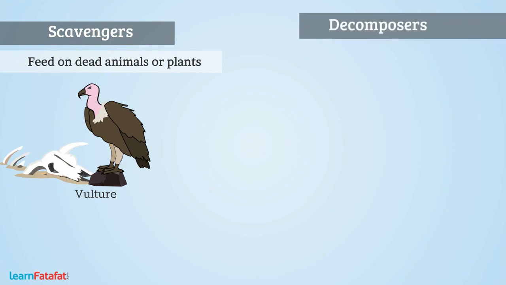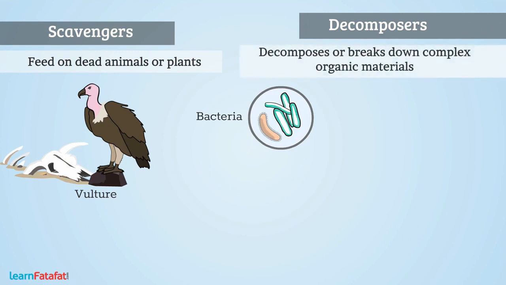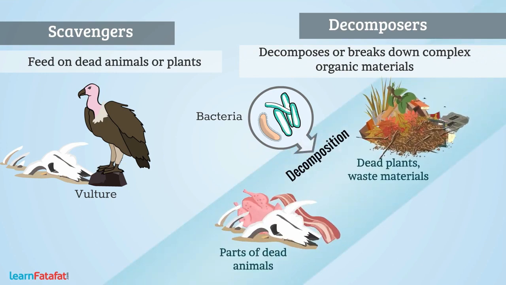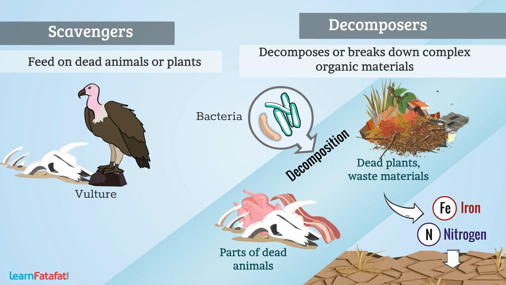Decomposers are the organisms such as bacteria, which decompose or break down complex organic materials such as dead parts of animals and plants, waste materials, etc. into simple inorganic substances such as iron, nitrogen. These materials go into the soil and become available for plants as nutrients.